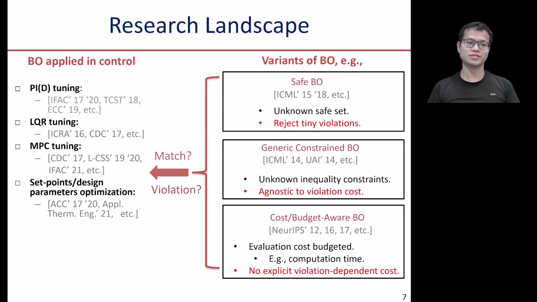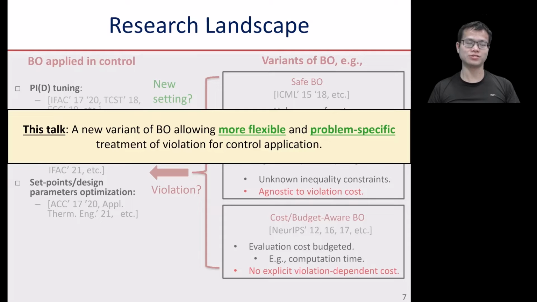So a natural question is, how can we match different variants of BO to the rich applications in control? How can we handle violations? And in the inverse direction, can we extract a new setting from the control application to develop a new variant of BO? In this talk, I will introduce a new variant of BO, allowing more flexible and problem-specific treatment of violation for control applications.